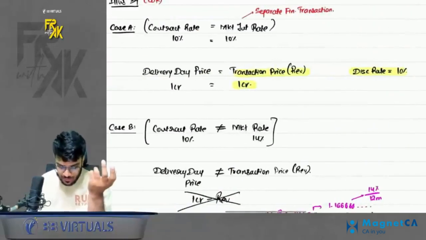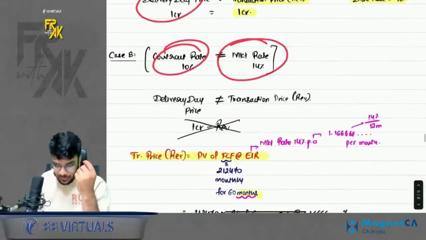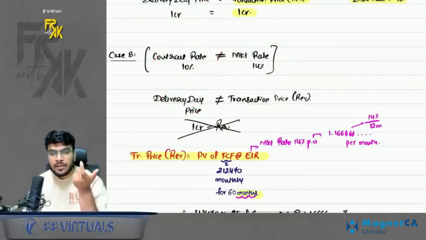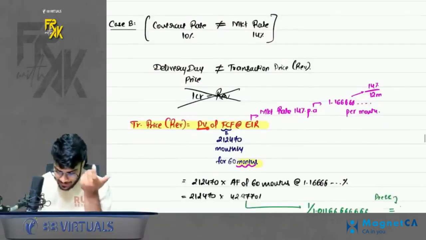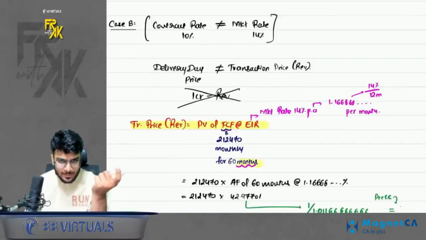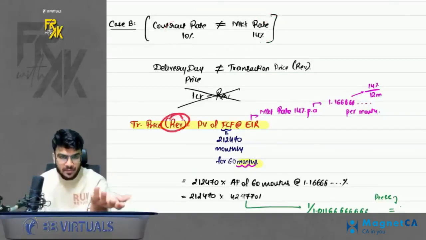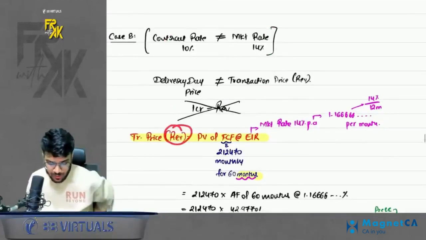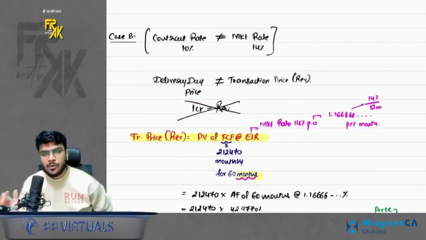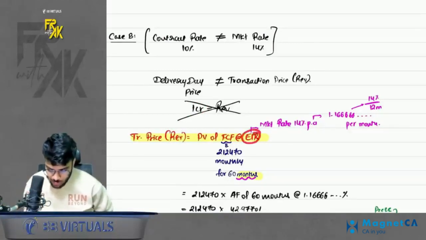Okay, so what to do in this case? Your contract rate is not equal to your market rate, so the delivery price won't be equal to the transaction price. In this case, you will have to find the amount of revenue by doing the present value of future cash flow at EIR. This has some linking with financial instruments, right? Whenever the rates are not the same, you need to find the present value to book the amount of revenue. So your revenue won't be 1 CR. The revenue will be the present value of future cash flow at EIR. Here monthly payments are there, so EIR should also be computed monthly.